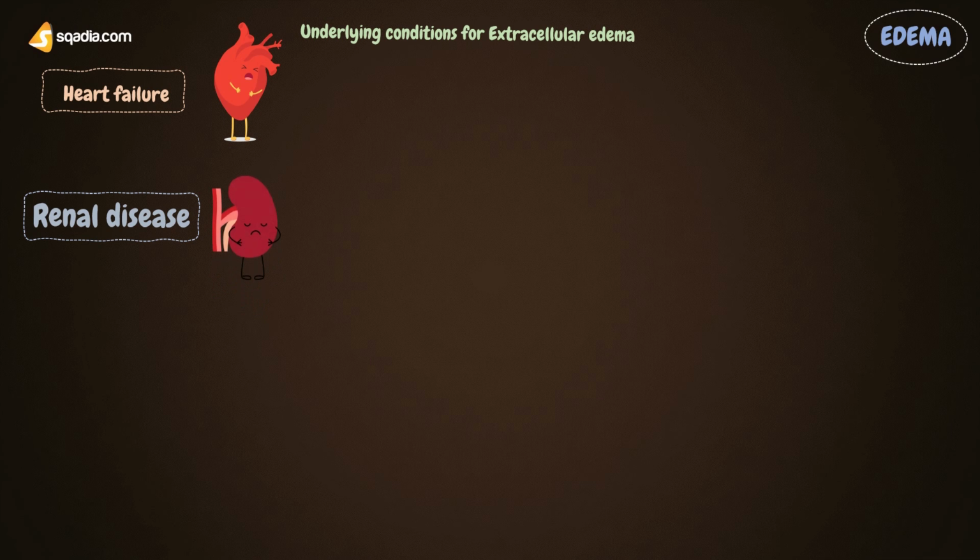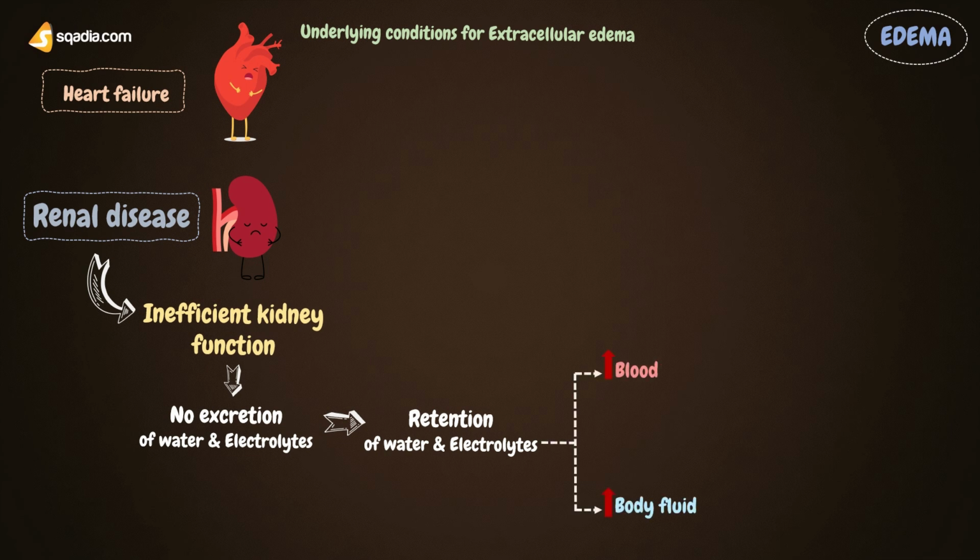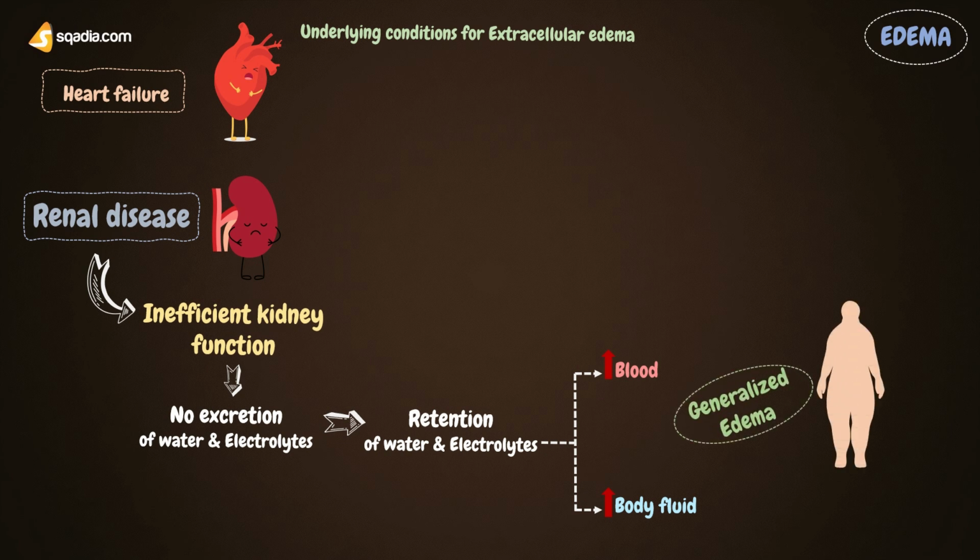Now, other than heart failure, another condition leading to edema can be renal disease. If there is some renal disease, the kidney won't be able to function efficiently, and so it will fail to excrete water and electrolytes, particularly sodium, leading to water and electrolyte retention. This fluid again will cause more blood volume. More volume, more capillary hydrostatic pressure, thus more filtration, and ultimately more accumulation. Also, it will cause an increase in extracellular fluid, so more tissue fluid, more chances of edema.